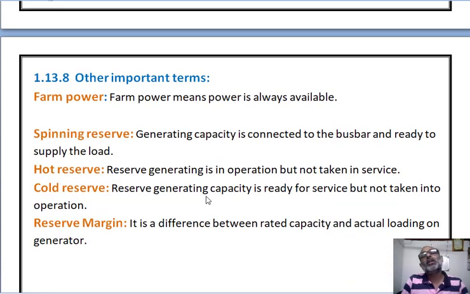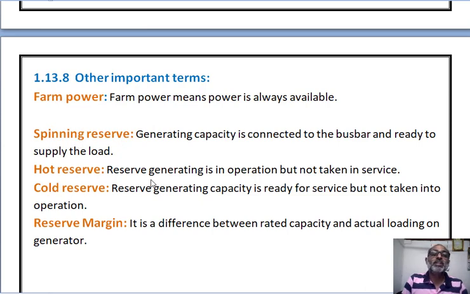Let me see another important term. First, firm power. Firm power means the power is always available. Next, spinning reserve. Whatever generating capacity is in the power station, connected to the bus bar and ready to supply the load. If the load is applied, it delivers the power to the load because it is ready. That type of capacity is called spinning reserve capacity.